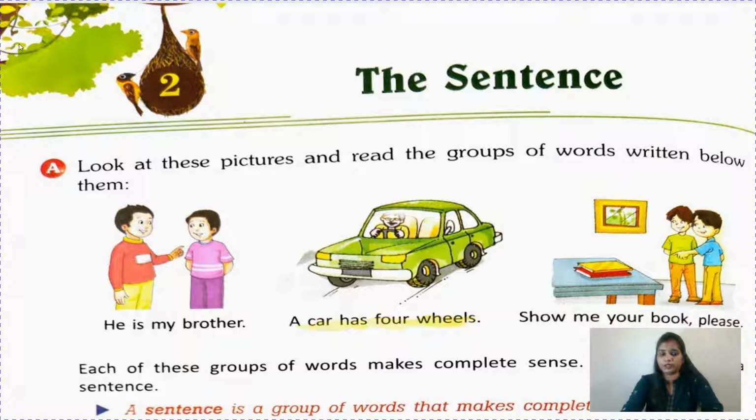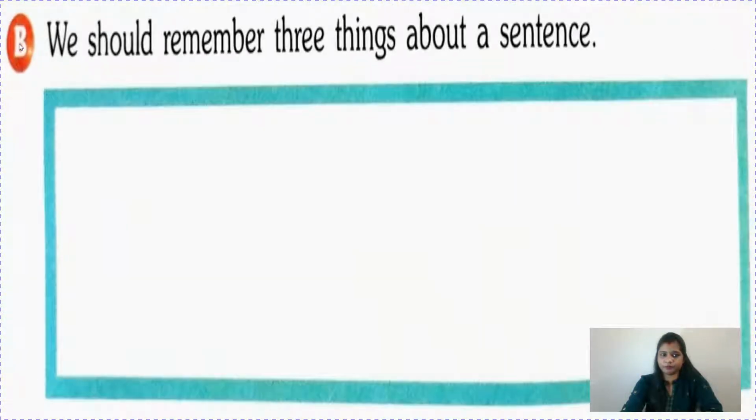Why? Because you have to keep three things in your mind. First, a group of words should make sense. Second, a sentence should always begin with a capital letter. And third, it should end with a full stop or a question mark, you can say. So a sentence is a group of words that makes complete sense.